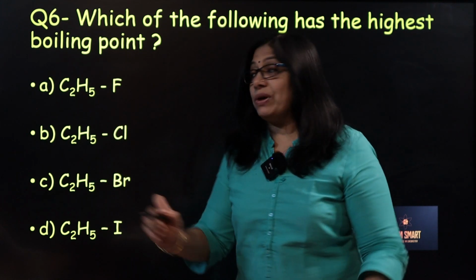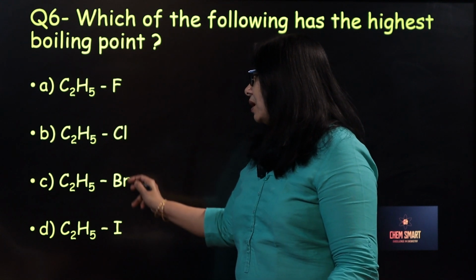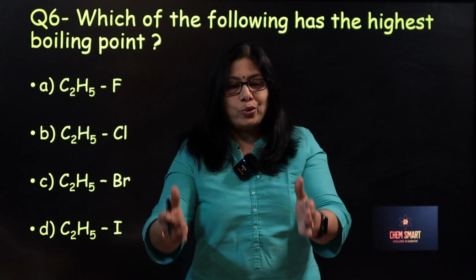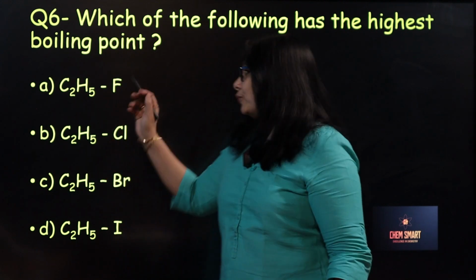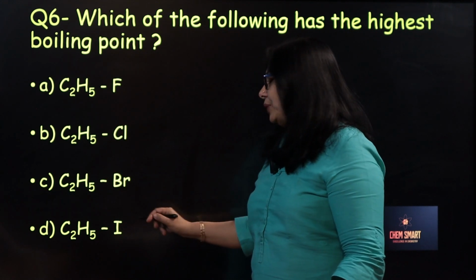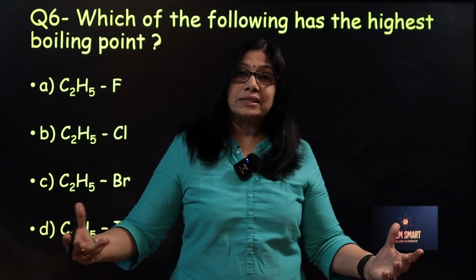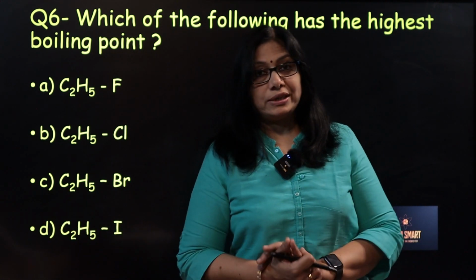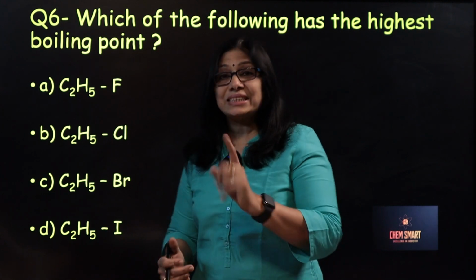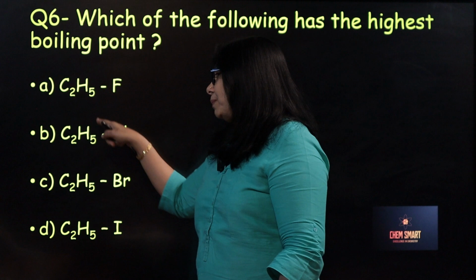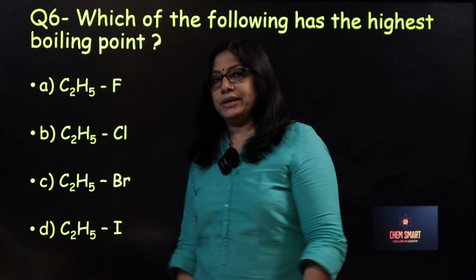You also know when we go from top to bottom in the halogen family, the size increases when you go down the group, right? Fluorine to chlorine to bromine to iodine, the size increases. When the size increases, atomic mass also increases. That means it will result in an increase in molar mass when we go from ethyl fluoride to iodide.